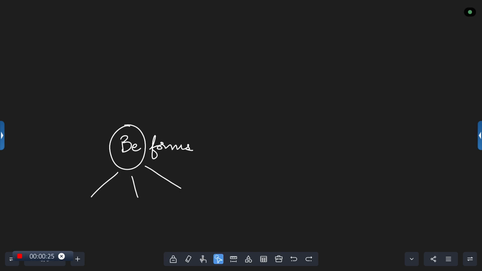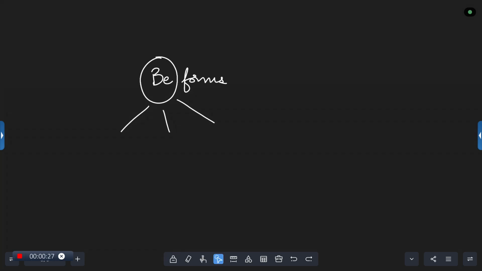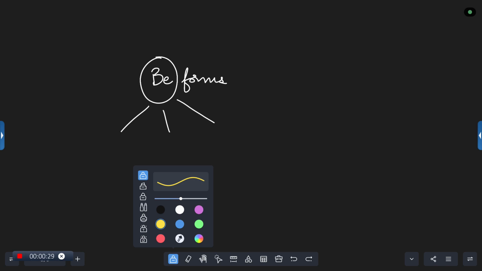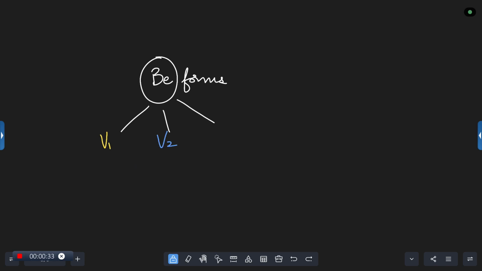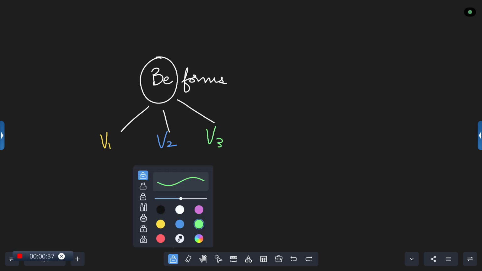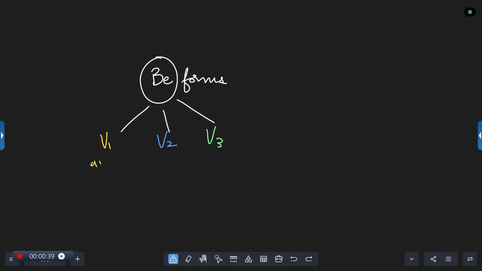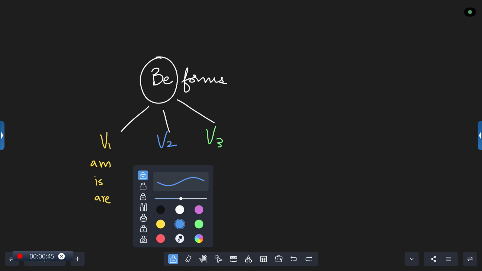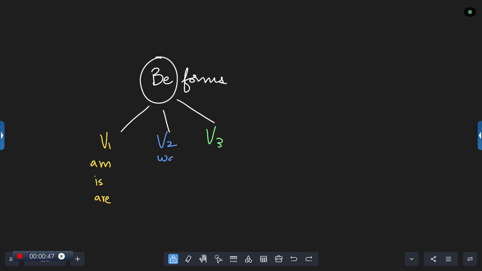We have three varieties of be forms. One is V1 form, next one is V2 form, and the third one is V3 form. In the V1 form, what are there? We have am, is, or we have are. When it comes to the V2 form, we have was. What's the next one? Is pronounced as were.